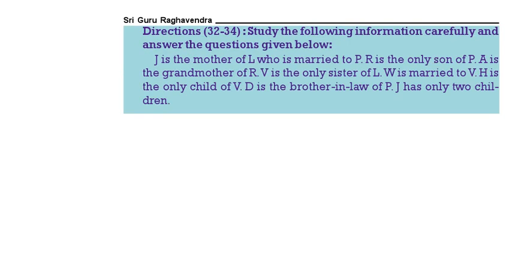Study the following information carefully to answer the question. J is the mother of L, who is married to P. R is the only son of P. A is the grandmother of R. V is the only sister of L. W is married to V. H is the only child of V. D is the brother-in-law of P. J has only two children.